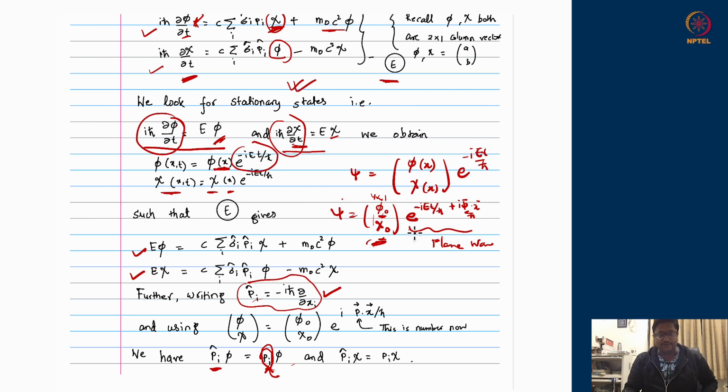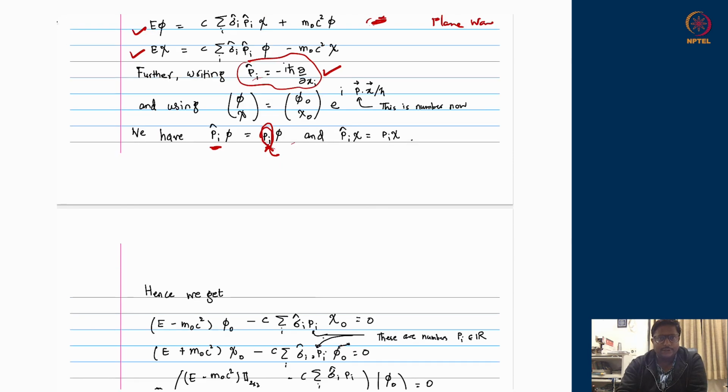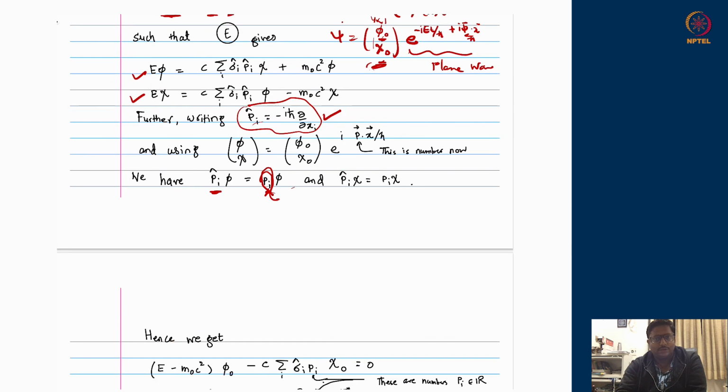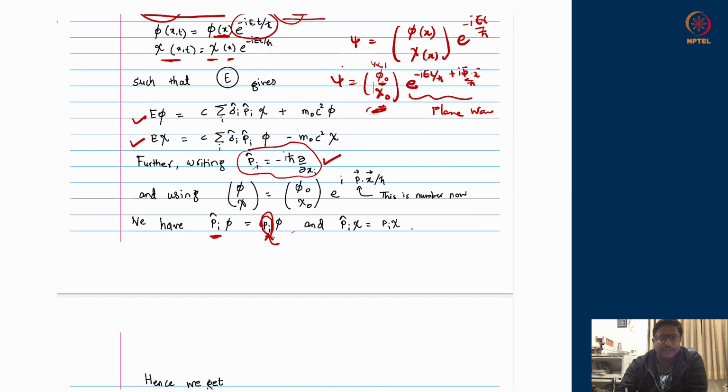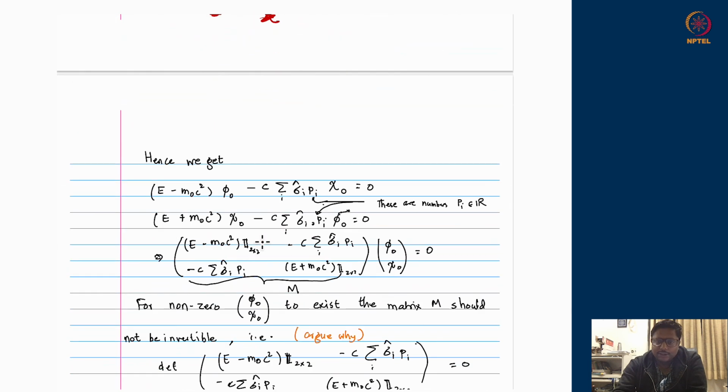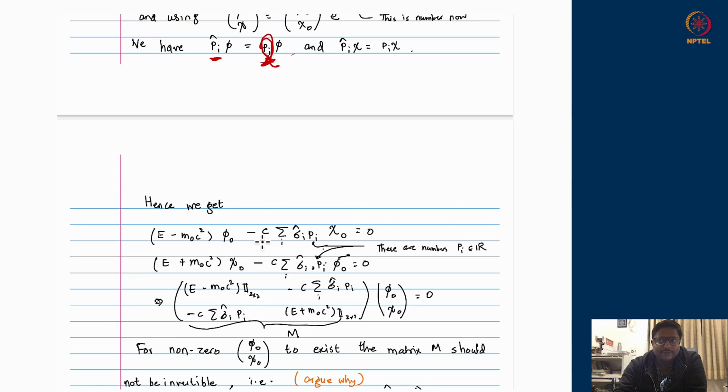Now this is a very interesting structure that emerges, and we will now realize the plane wave part we understand. But what is this 4 cross 1 dimensional part which has come about, that we will need to see in more detail. Okay, so let us try to solve these equations together to realize first, is there any relation between the E eigenvalues of the temporal derivatives and the P's, the eigenvalues of the spatial derivatives. So in the Klein-Gordon equation, we knew that E square was equal to P square c square plus m naught square c to the power 4. Let us see what do we get at this end.